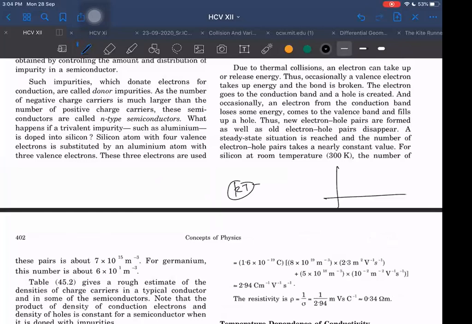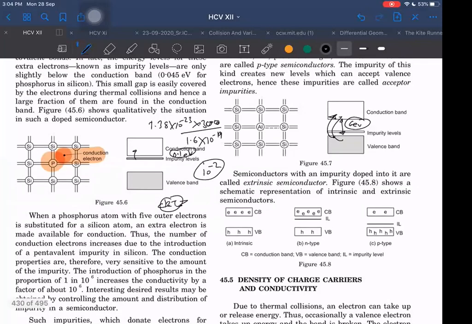So actually if I want to plot the energy of electrons, let's say this side is the number of electrons, this side is the energy of electrons. Then the energy of electrons will vary in this way. Some curve will be there. On an average, the energy will come out to be of the order of kT. It is not kT, it is 3/2 kT, but of the order of kT. But there will be some electrons with much larger than average energy. Because of that, some electrons will still be able to go up even at room temperature.